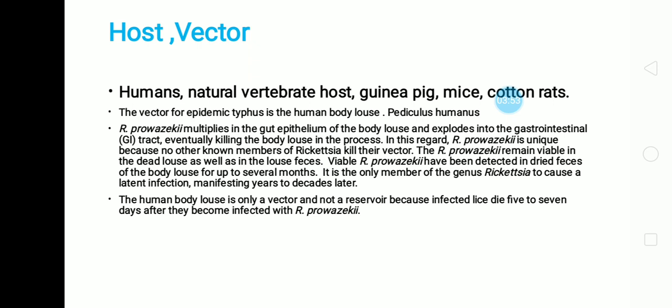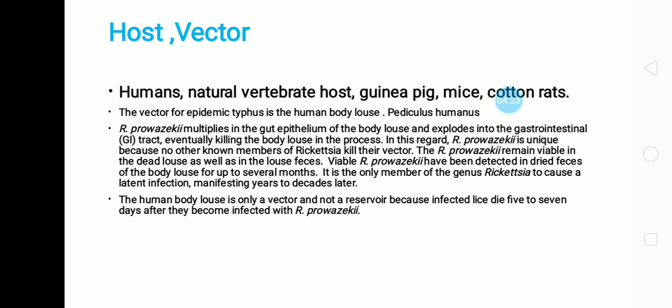In this regard, rickettsia is unique because no other known members of rickettsia kill their vector. Means this rickettsia, after multiplication, kills its own vector, and after death of the vector it is viable.